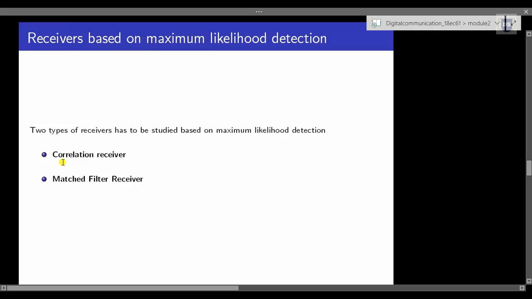One is the correlation receiver, the other one is the matched filter receiver, and we'll be going through these two in our next class. So till then, stay healthy and stay safe.